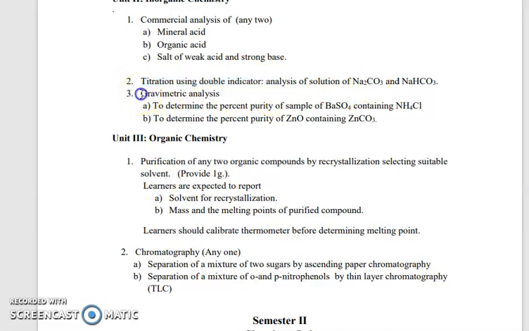Third types of practicals we have seen are gravimetric analysis. Gravimetric analysis is used to determine the purity of samples, to determine the percentage purity of samples containing ammonium, and next zinc oxide containing zinc carbonate by using the gravimetric method. You know the gravimetric method? These practicals require various types of crucibles, such as silica crucible.